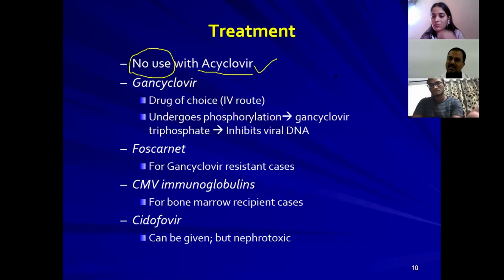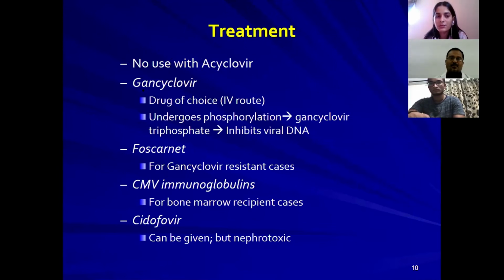Once thymidine kinase is lacking in the cytomegalovirus, acyclovir will not be converted into acyclovir triphosphate, which is the active form of the drug, so this drug won't act on the cytomegalovirus. Is it clear? Right. So, because of a lack of thymidine kinase among the cytomegaloviruses, acyclovir is not useful. Just remember at least this particular point.